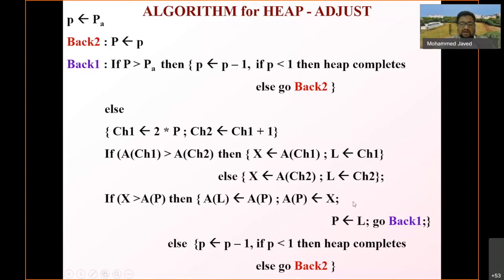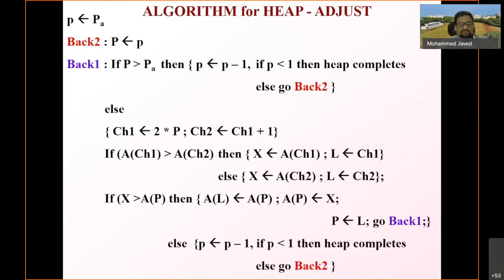So whatever I have explained, you can correlate those concepts with these terminologies, and at your leisure time, please go through this algorithm very carefully. It is very interesting. The concept I have already explained in the previous slides. So you need to just sit and understand the terminologies in this, and it will be okay. So this is an algorithm for heap adjust.